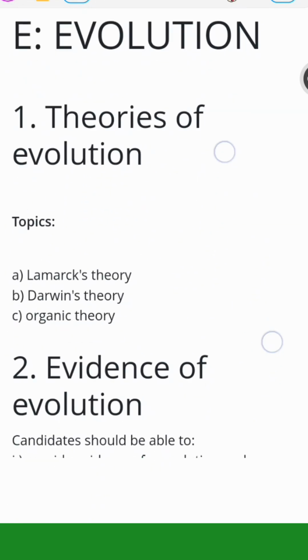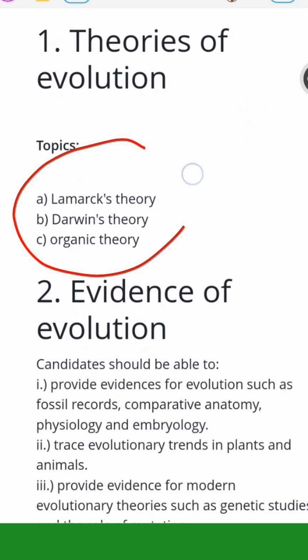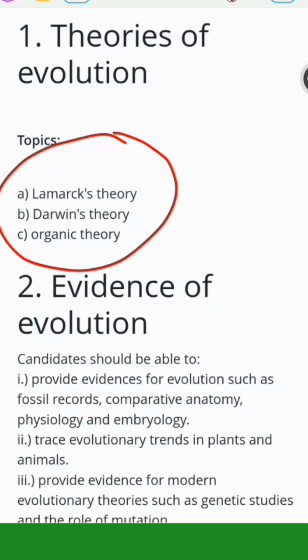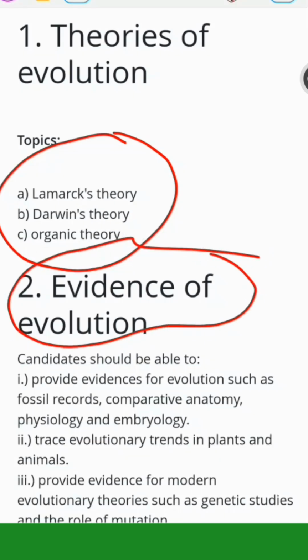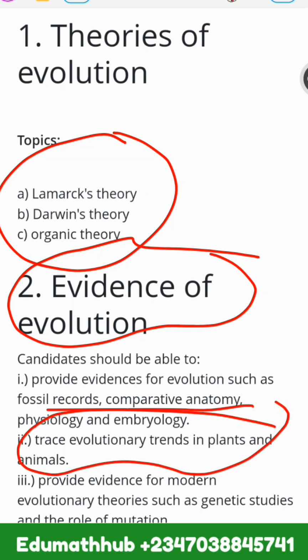Then evolution. We're going to talk about Lamarck's theory, Darwin's theory, and organic theory. Then evidence of evolution. You need to provide evidences for evolution such as fossil records, paleontology, embryology, and so on. Then you also need to focus on these other ones too.